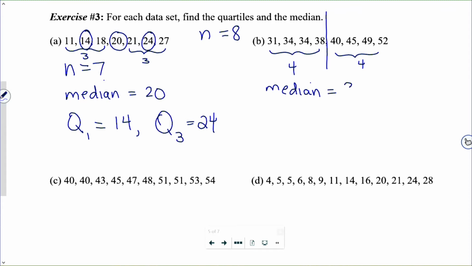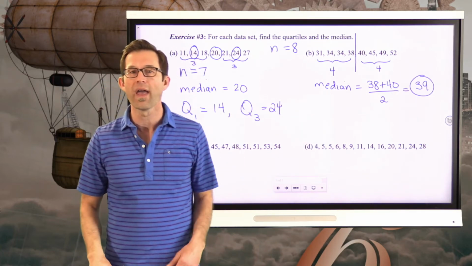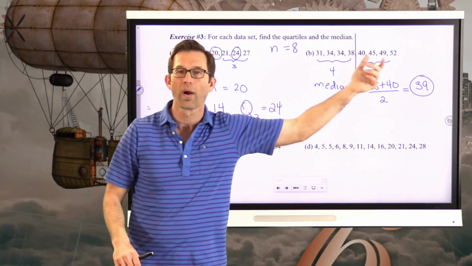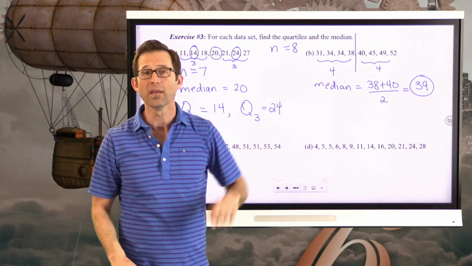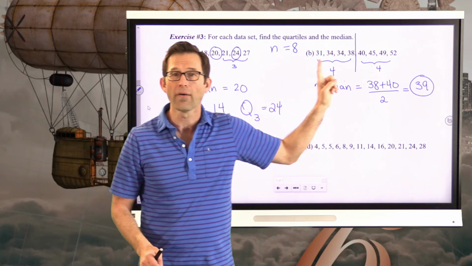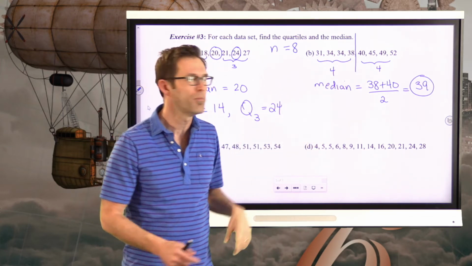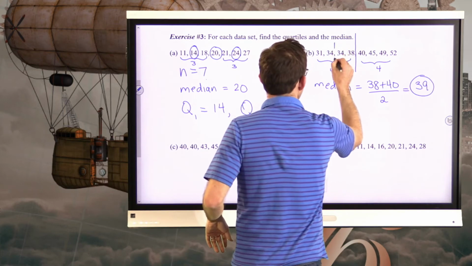Right, so the median is going to be the average of that 38 and 40. Now again, the median is always the number that lies halfway between those two, so if it's easy enough for you to just immediately say the median is 39, awesome. Now in this case, I don't need to throw the median away in order to think about the lower half and the upper half, because the median isn't part of the data set. Now I can literally look at the lower half and say, all right, well, what would be the median of this lower half? Well, that would lie right here, right?